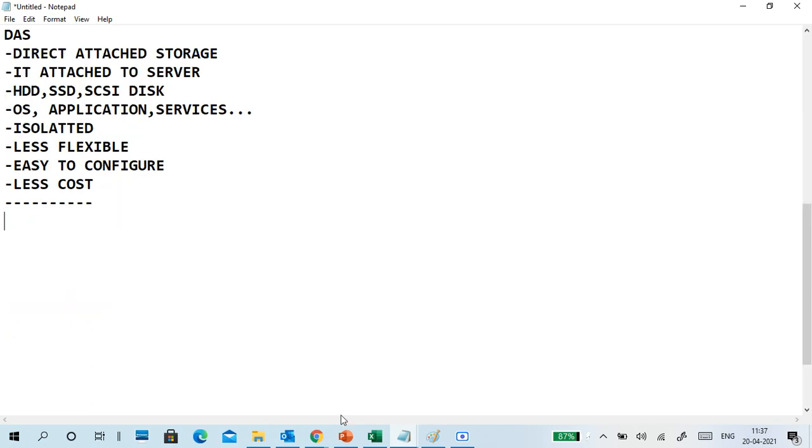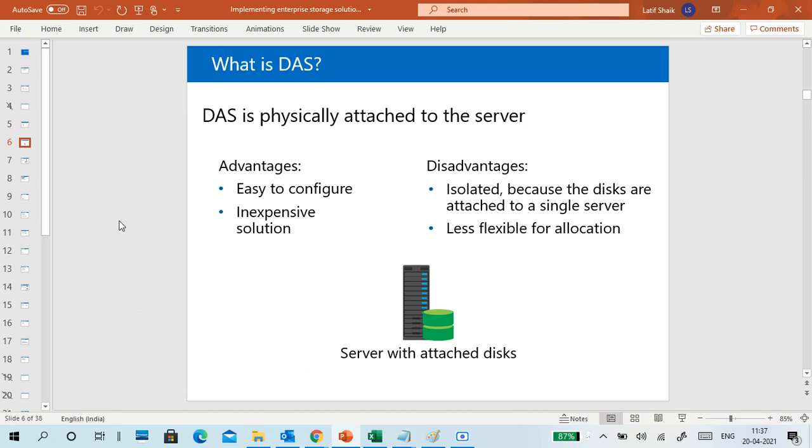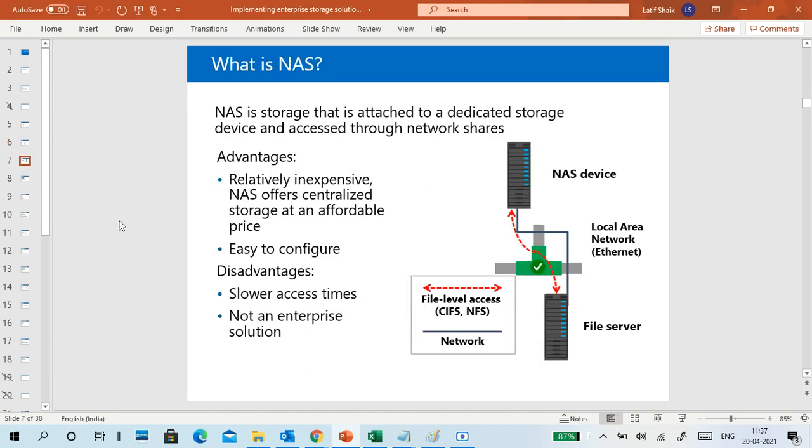Next storage is NAS. NAS and SAN are centralized storage. Remember, when we use the word centralized, it means NAS and SAN. What is NAS storage? Storage that is attached to a dedicated storage device and accessed through a network share.